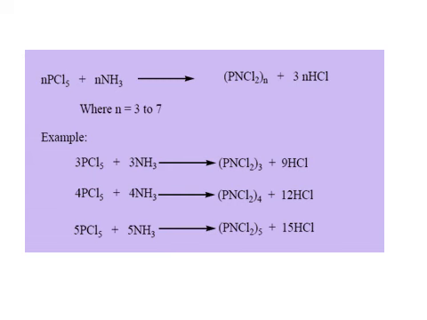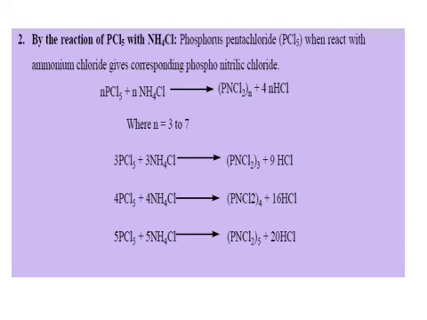The next one: 4 molecules of PCl5 and 4 molecules of ammonia react and produce (PNCl2)4 and 12 HCl. Like this. Phosphonitrilic chlorides can also be prepared by the reaction of PCl5 with ammonium chloride, where n is 3 to 7: n molecules of PCl5 and n molecules of ammonium chloride produce (PNCl2)n plus 4n HCl.